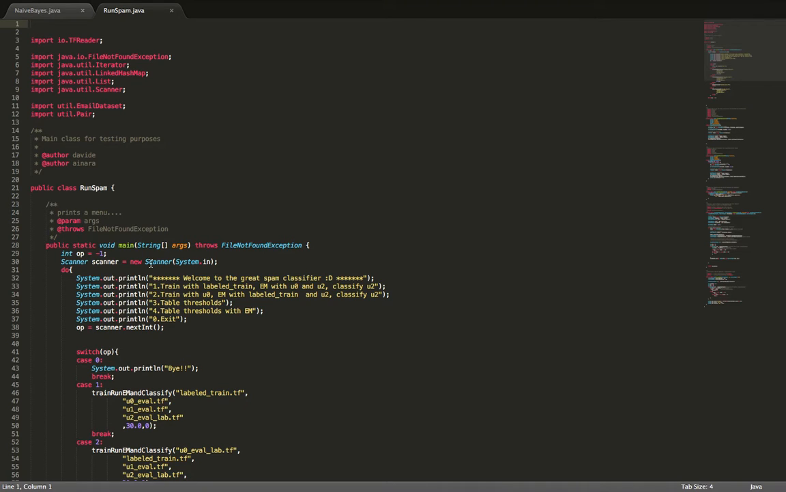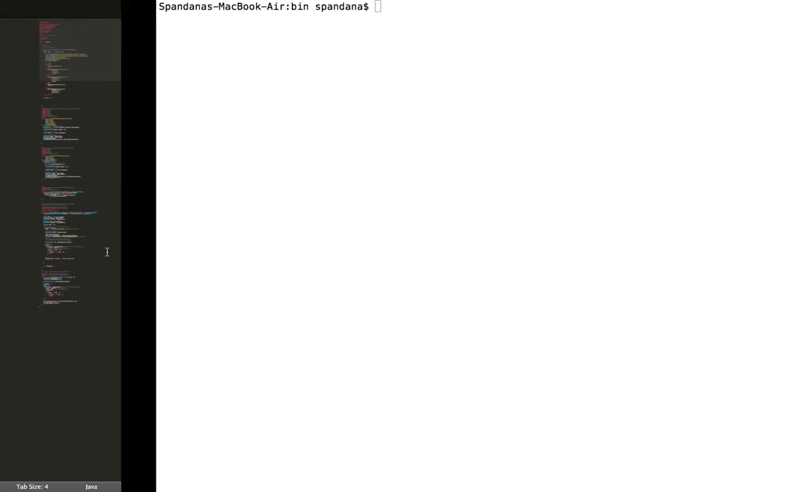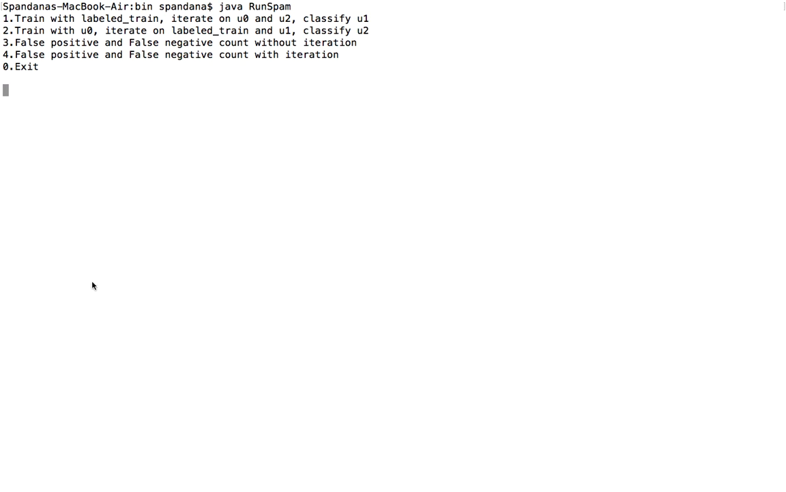Now let's try running the program. Java runspam. As you can see, the user is given 5 options. The first 2 are to choose the training and testing data sets, and the second 2 are to display the false positive and false negative count with and without iteration.